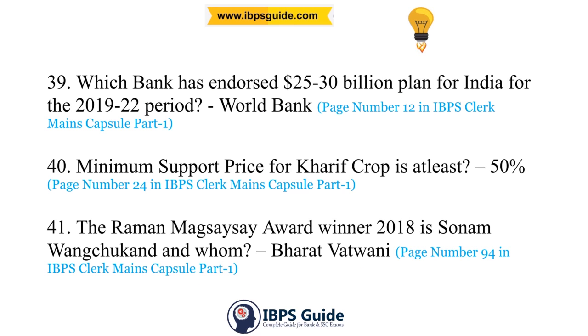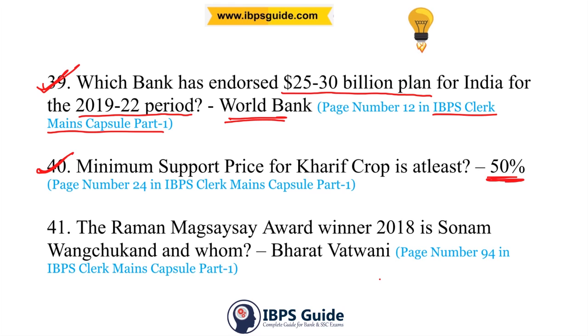39th question. Which bank has endorsed a $25 to 30 billion plan for India for the 2019-2022 period? The answer is World Bank. This was also from our IBPS Clerk Mains Capsule Part 1. 40th question. MSP, or minimum support price, for Kharif crops is at least 50%. This is also from the Part 1 capsule, page number 24 in IBPS Clerk Mains.